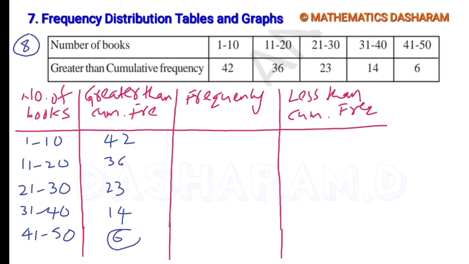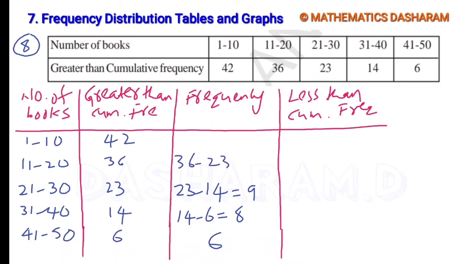So the last frequency is 6, so here also 6. Next, to find its previous one, 14 minus 6 is equal to 8. Next, 23 minus 14 equals 9. Next, 36 minus 23 is equal to 13. Next, 42 minus 36 is equal to 6.